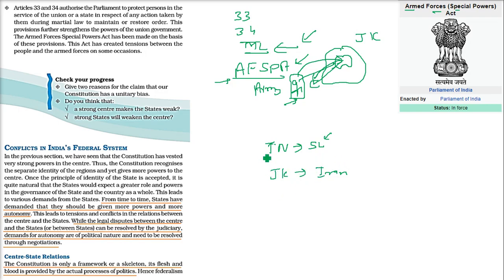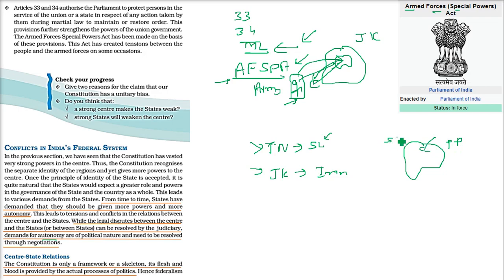Now, they have very few resources. So they want some power and more autonomy from the government. And when there is a legal dispute, as I said, between the center and the state, they go to the judiciary. The demands for autonomy are mostly political in nature, because in a state there will be some political party.